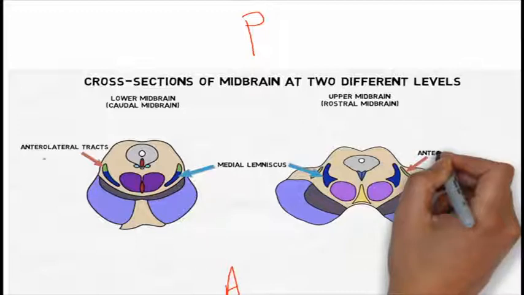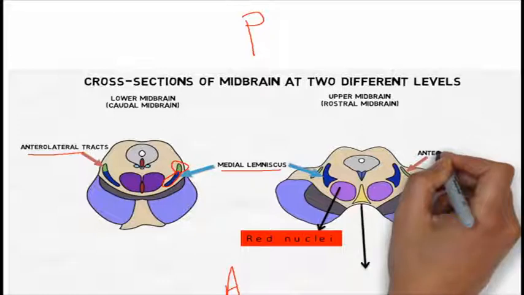As you can see, there are the anterolateral tracts, the spinothalamic tract, and this is the medial lemniscal tract, both of which have sensory functions. Then you have this structure called the red nuclei. This is the ventral tegmentum, like what I told you. This is anterior to the tectum.